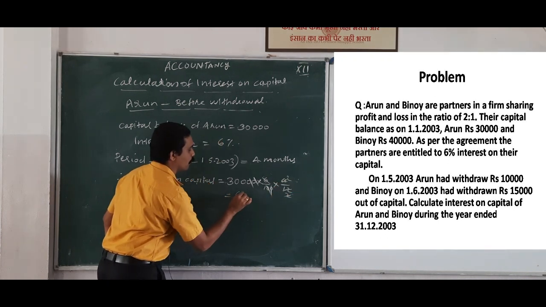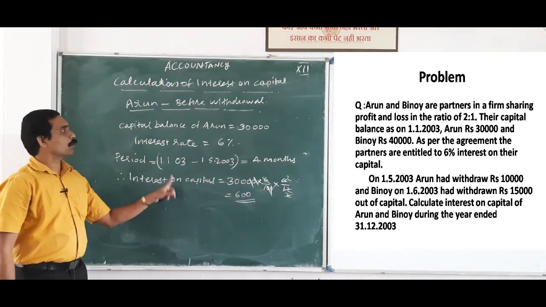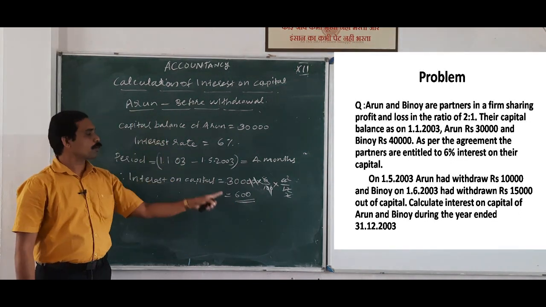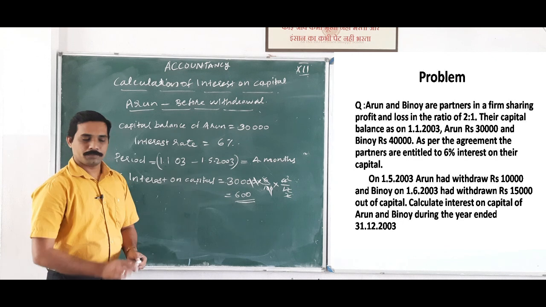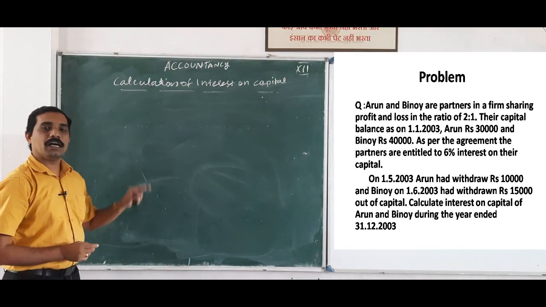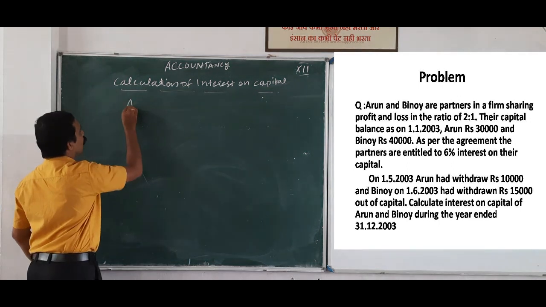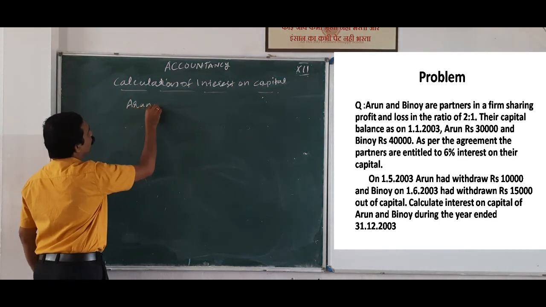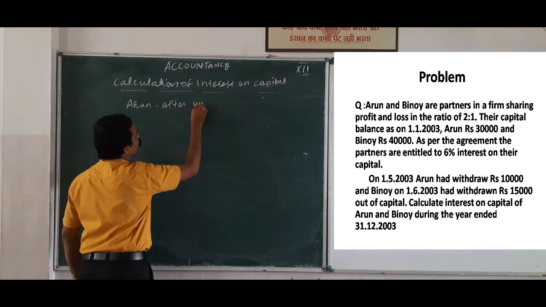So how much? That is 600. Interest on capital of Arun before withdrawal, how much? That is 600. So I hope all are clear. Okay. Next we can find out the interest on capital of Arun after withdrawal.